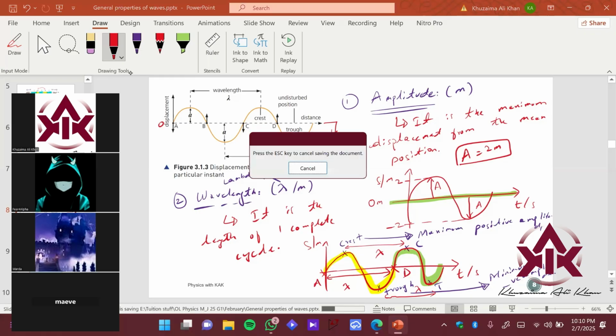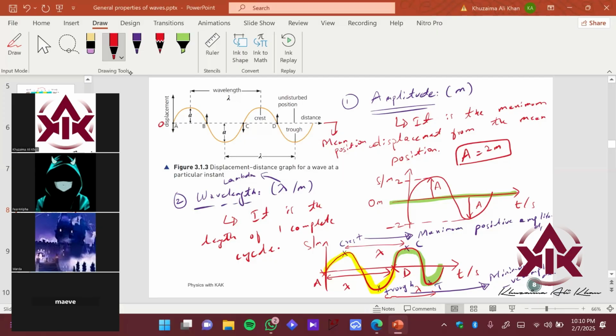Or if you remember what a crest is, from two neighboring crests you also have lambda. And if you know what a trough is, the distance between troughs is also called a wavelength. So these are the two quantities which have been introduced to you. If it makes sense till now, thumbs up.